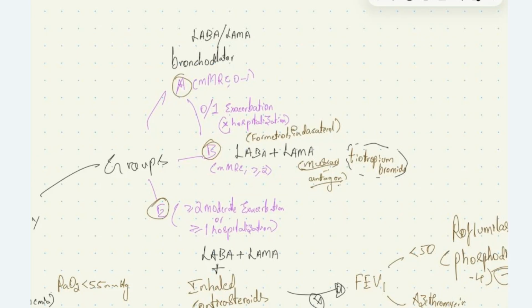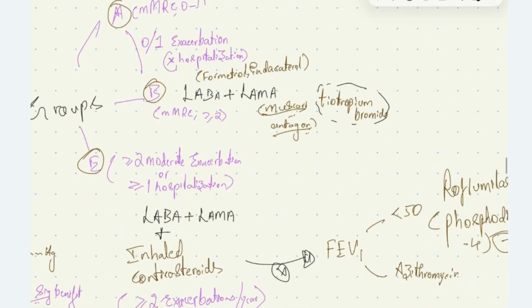So in group A patients, we give bronchodilators, any bronchodilator, that is LABA or LAMA, which is long-acting beta 2 agonist, or long-acting anti-muscarinic agents. In group B, we give both LABA and LAMA.